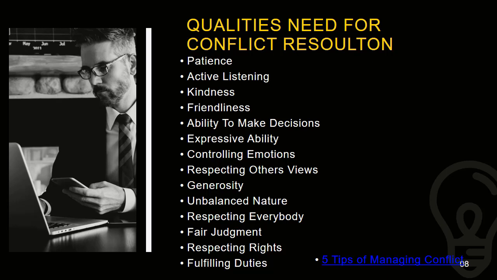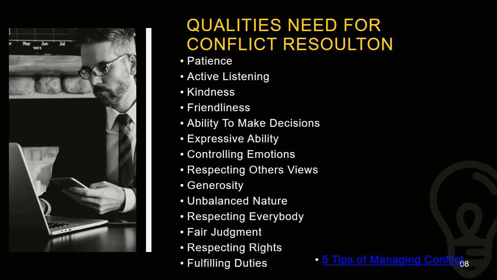So you can't be dictating or telling, no, this is right, this is wrong. You can't tell like that. You have to learn to respect them and their rights as well. Also, fulfilling your duties means you should be able to come to a proper decision or a solution righteously. Sometimes the decision that you have made may not be right, or both parties may not agree to it, but you have to be very thorough in it, and also explain to them why you think the solution is like this.